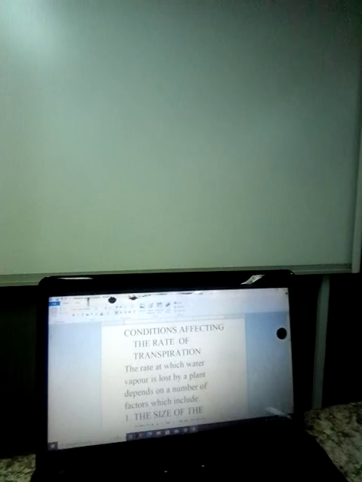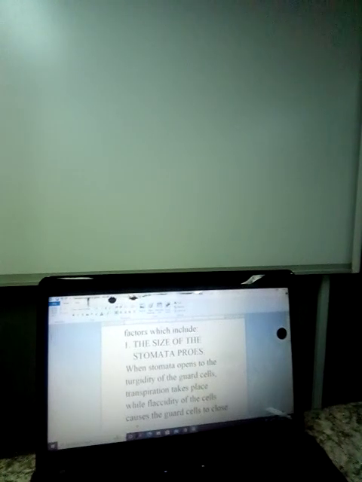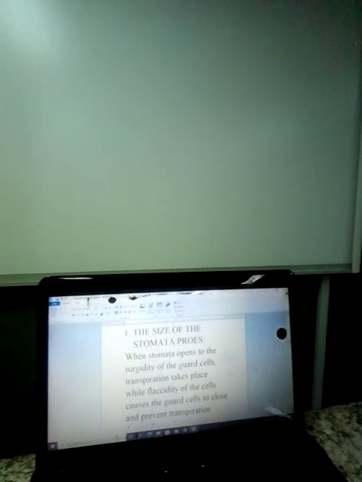Now, the rate at which water vapor is lost by a plant depends on a number of factors which include the size of the stomata pores. So the bigger the size of the stomata pore, the greater the rate of loss of water. So when stomata opens due to the turgidity of the guard cells, transpiration takes place.